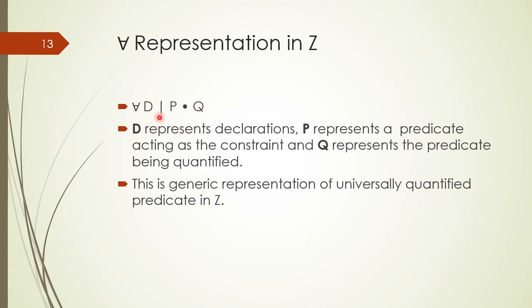In the declaration part, D represents declarations, P represents a predicate acting as a constraint, and Q represents the predicate being quantified. So this is basically the generic representation of universally quantified statements in Z.